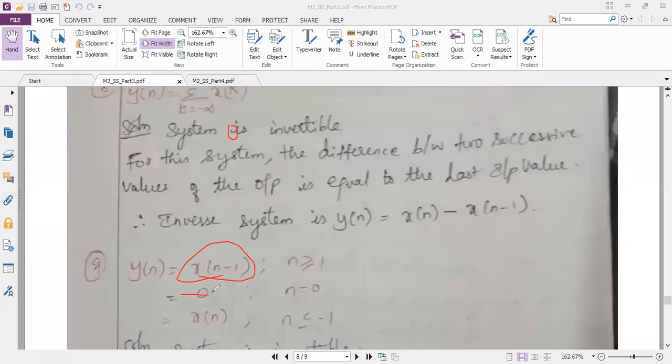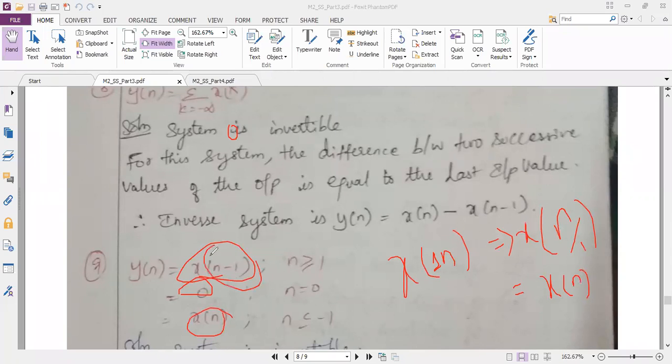Similarly, 0 we cannot do anything, and x of n also we cannot do anything. That has to be retained as it is. See, for the last term x of n, it says that there is a scaling. 1 is involved. So if I use the concept, it is again n by 1 only. So n by 1 again we will write as x of n only. So for the last term, it is the same as the question.